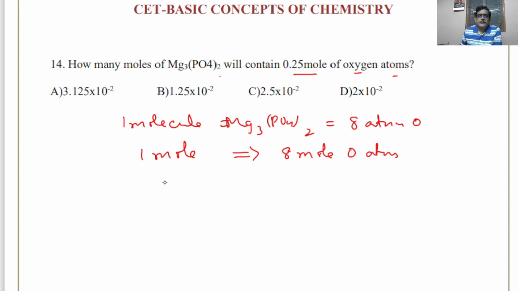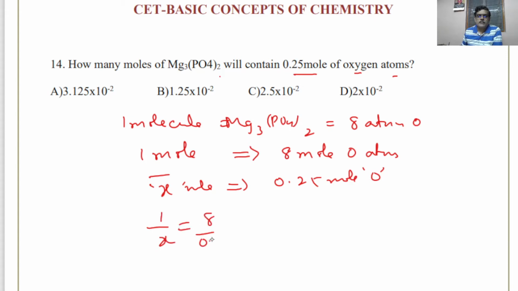Now 0.25 mole. So how many moles? X moles of magnesium phosphate will be containing 0.25 mole of oxygen atoms. So that is asked, how many moles of magnesium phosphate will be containing 0.25. Look, write it like this, write the unknown as x, and make it a fraction. Then you can solve it as per the mathematics. So cross multiplication: 0.25 divided by 8 equals x. If you do it, it comes to 0.03.